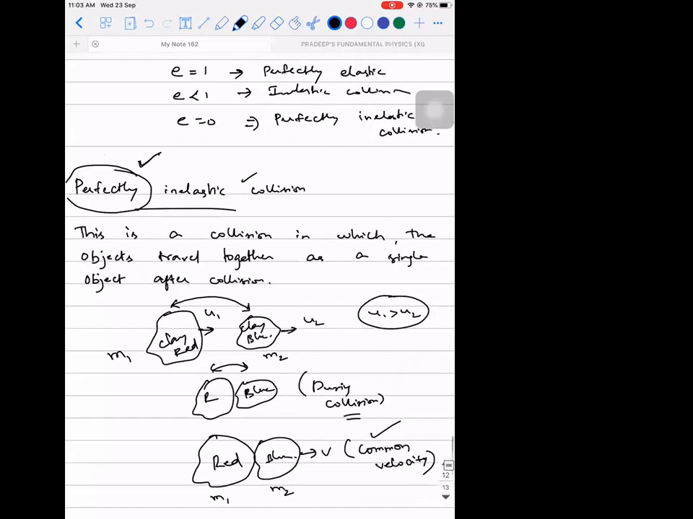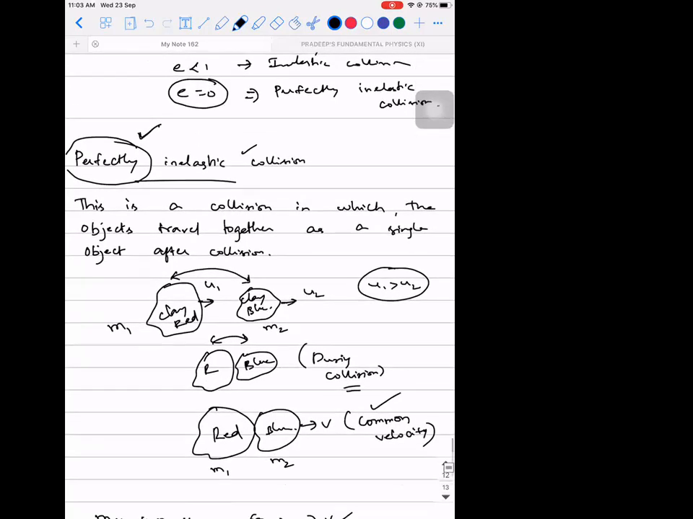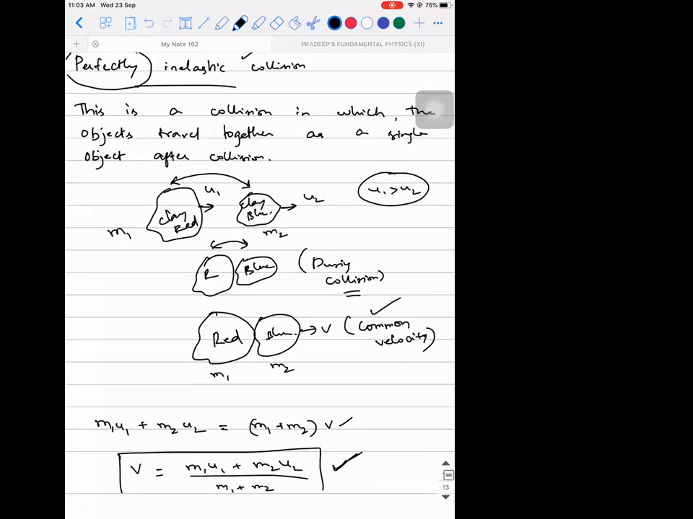And why I told you perfectly inelastic collision has E equal to 0 is because of this: what is the velocity of the second object and the first object after they undergo collision? They are attaining a common velocity. So if V2 is equal to V1, then V2 minus V1 will be 0. That is the reason why I wrote E is equal to 0. I hope you are able to relate all this. Right? So this is perfectly inelastic collision. Make a note of it.